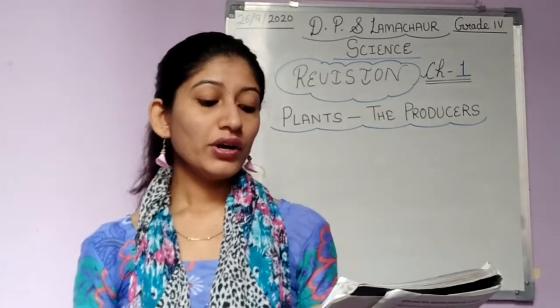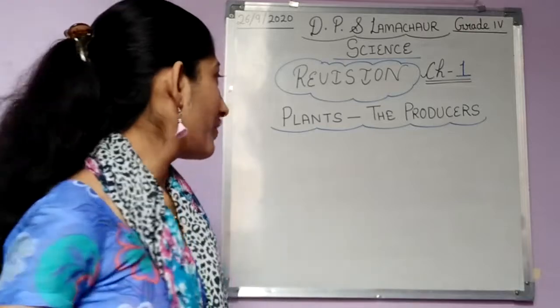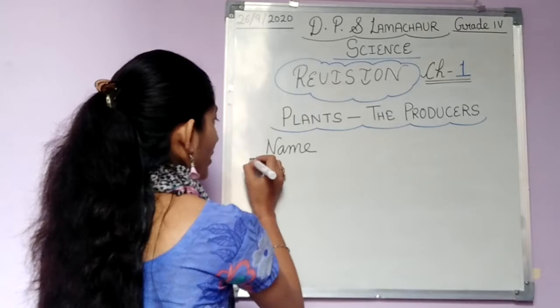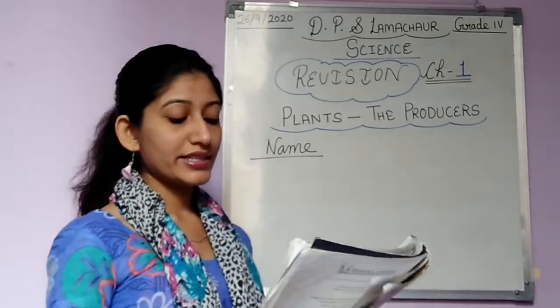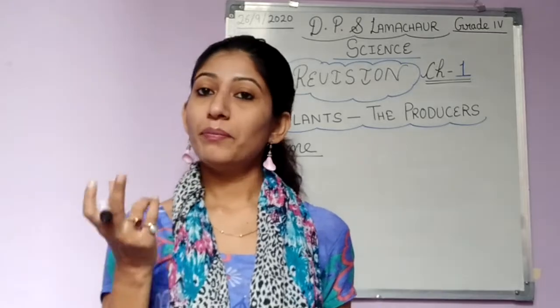Here the question is: name the following. Here you have to give the name. Number 1 is kitchen of a plant.